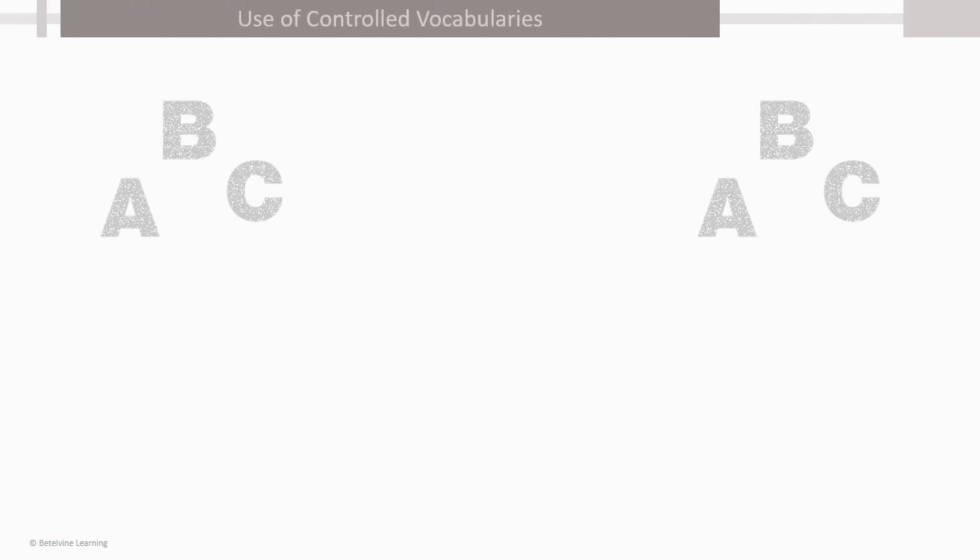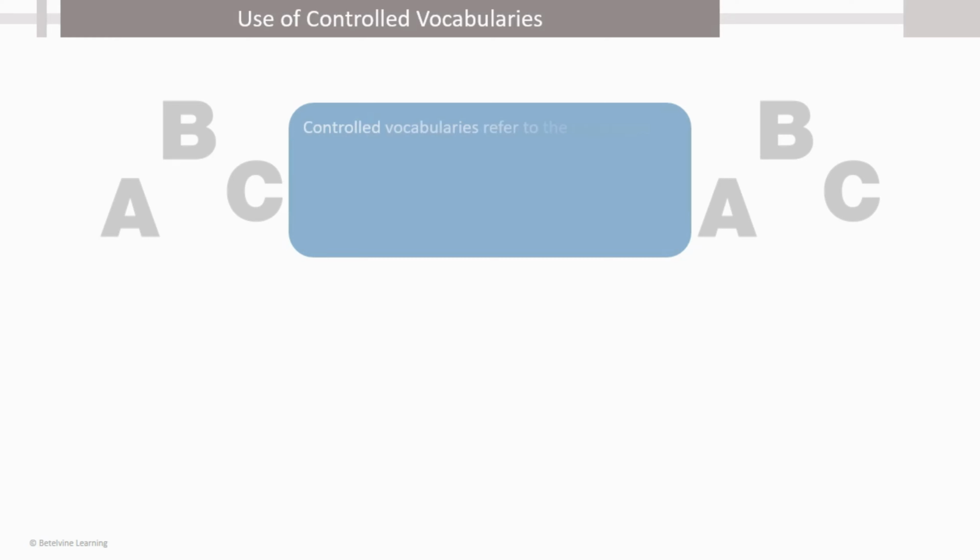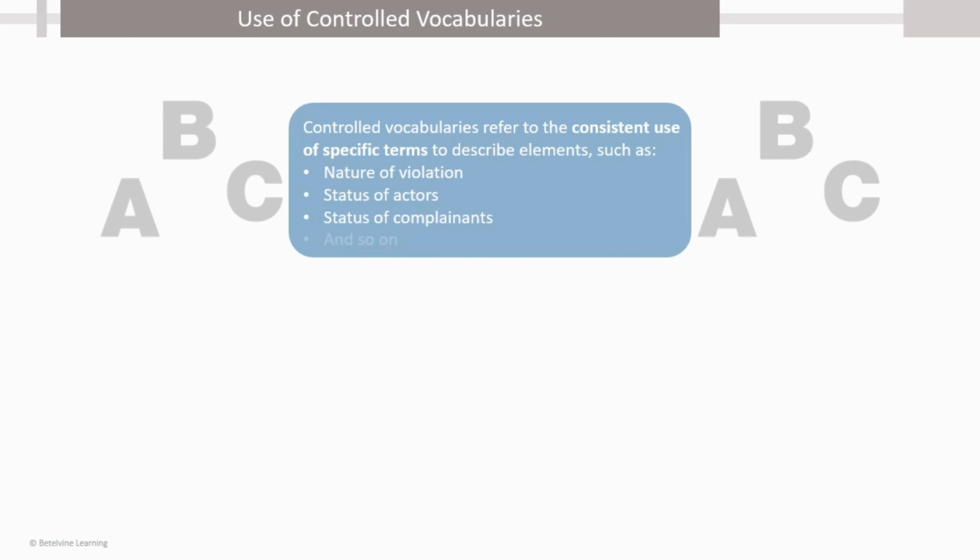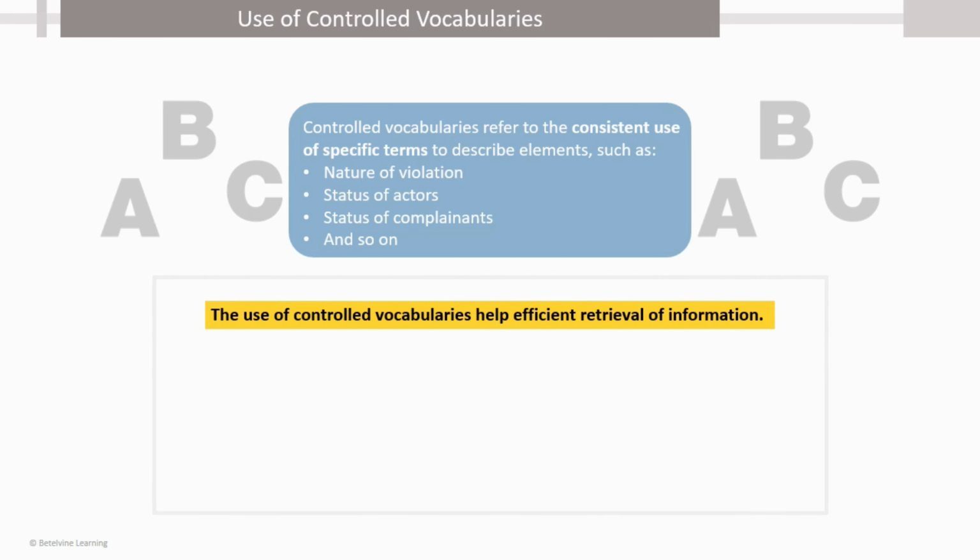Use of controlled vocabularies. Controlled vocabularies refer to the consistent use of specific terms to describe elements, such as the nature of violation, status of actors, status of complainants, and so on. The use of controlled vocabularies helps in efficient retrieval of information. For example, the terms capital punishment and death penalty are synonymous.